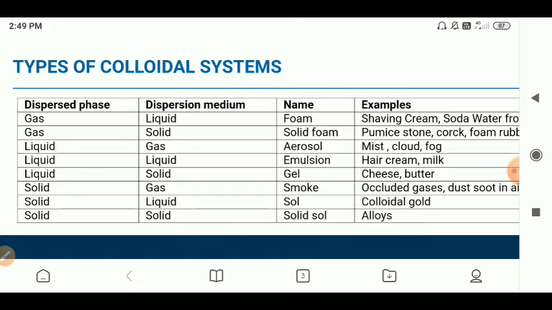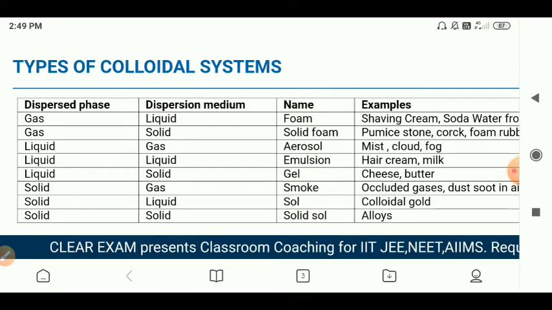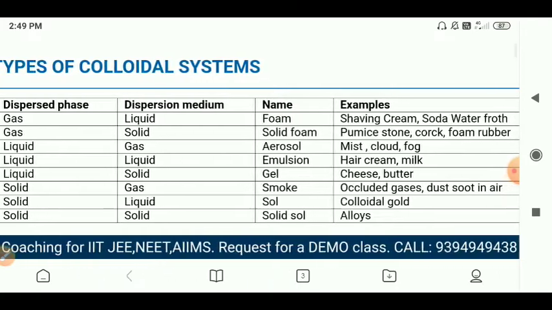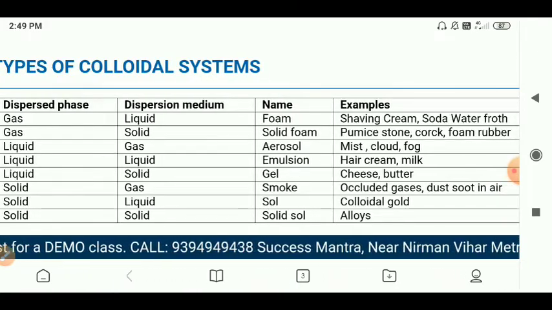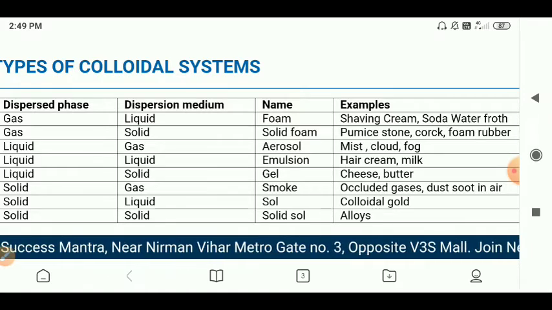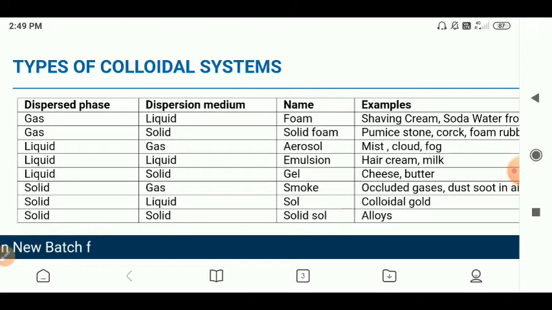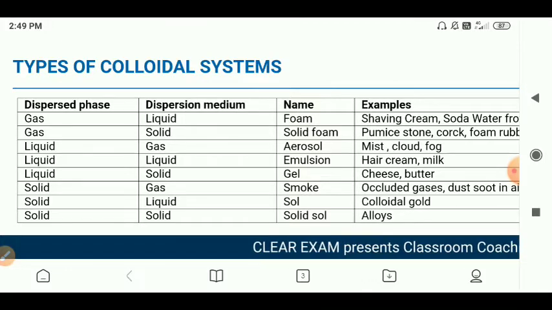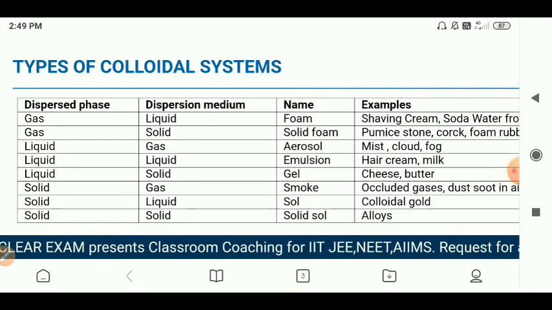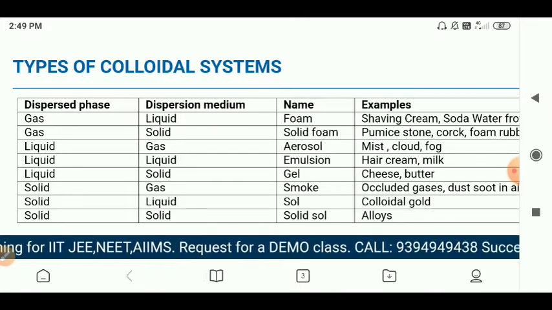If the colloidal solution is made of solid in gas, it is called smoke. What are the examples? Automobile exhaust, dust, and soot in air. If it is made of solid in liquid, it is called sol. An example is colloidal gold. If it is made of solid in solid, it is called solid sol, such as alloys. So based on physical state, colloidal solutions can be divided into 8 types.